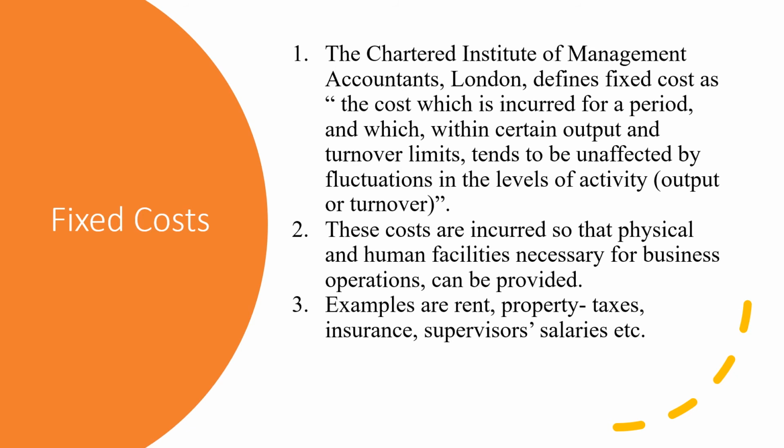So here the fixed costs do not change with the level of activity. If the level of activity increases or decreases, the fixed costs remain the same, they do not change. These costs are incurred so that the physical and human facilities necessary for the business operations can be provided. Examples of these costs could be rent, property taxes, insurance, supervisor's salary, etc. So the expenses incurred on these costs will not change whether the volume of turnover or activity increases or even if it decreases.